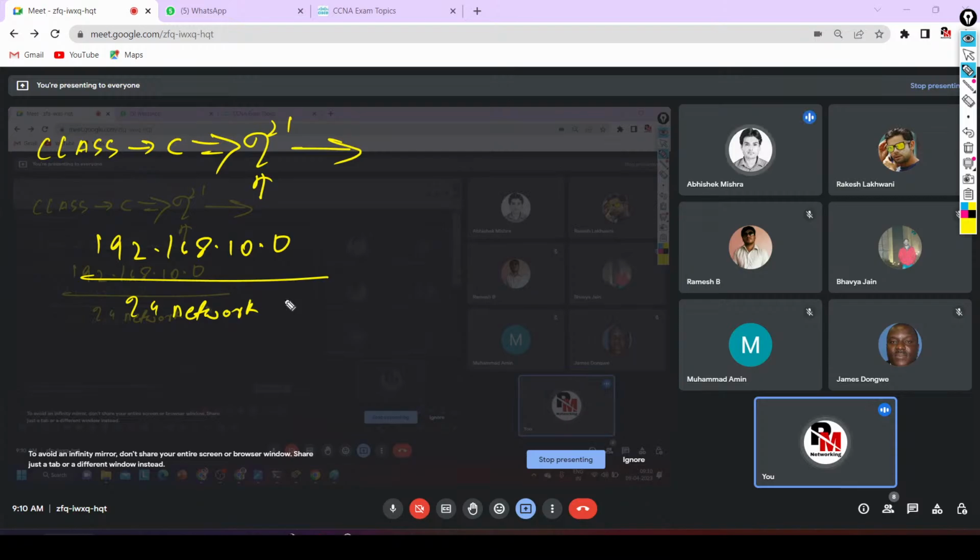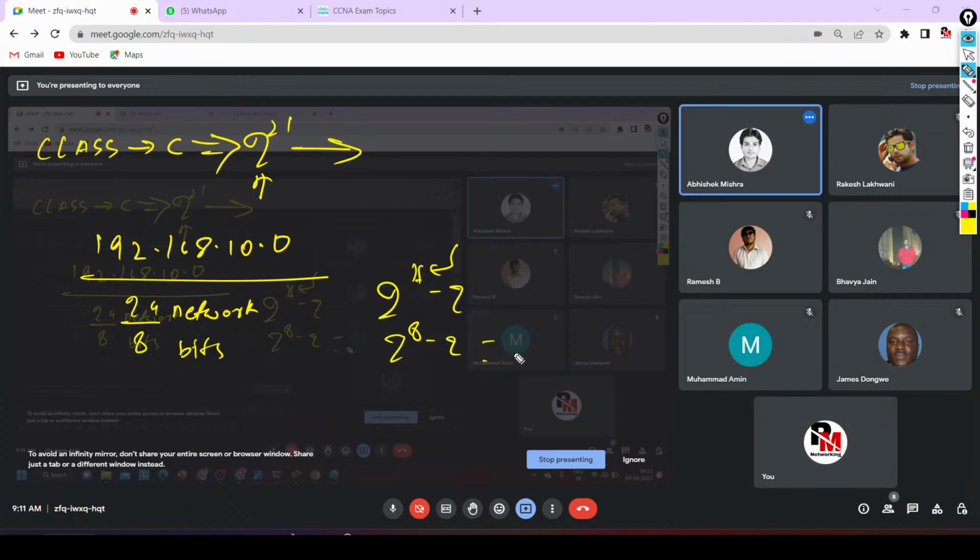And how many host bits are there? If the total size of an IP address is 32 bits, and there are 24 network bits, that means 8 host bits are there. The formula to calculate valid hosts is 2 to the power h minus 2, where h is the host bits. So 2 to the power 8 minus 2: 256 minus 2, 254.